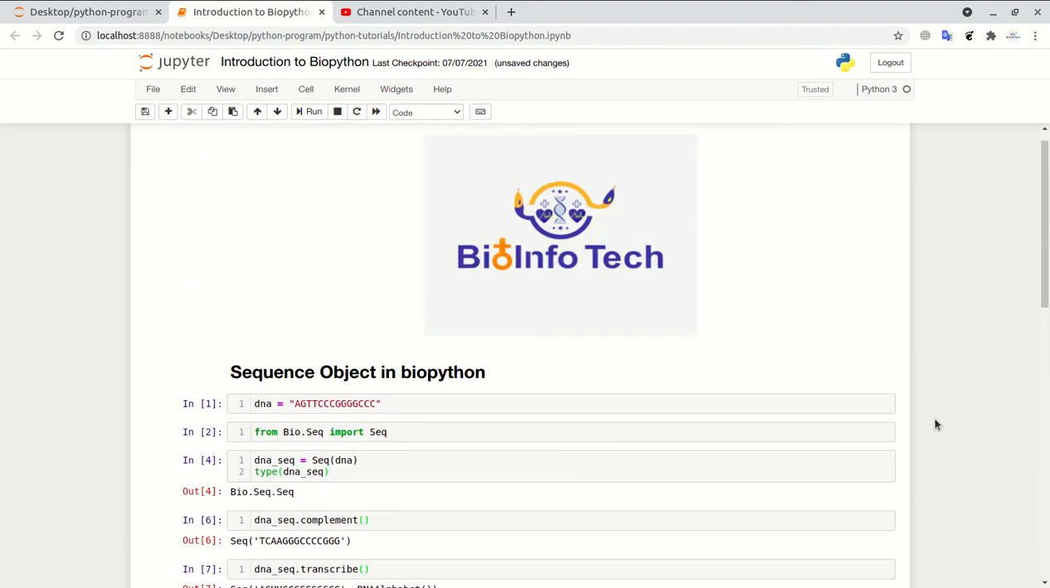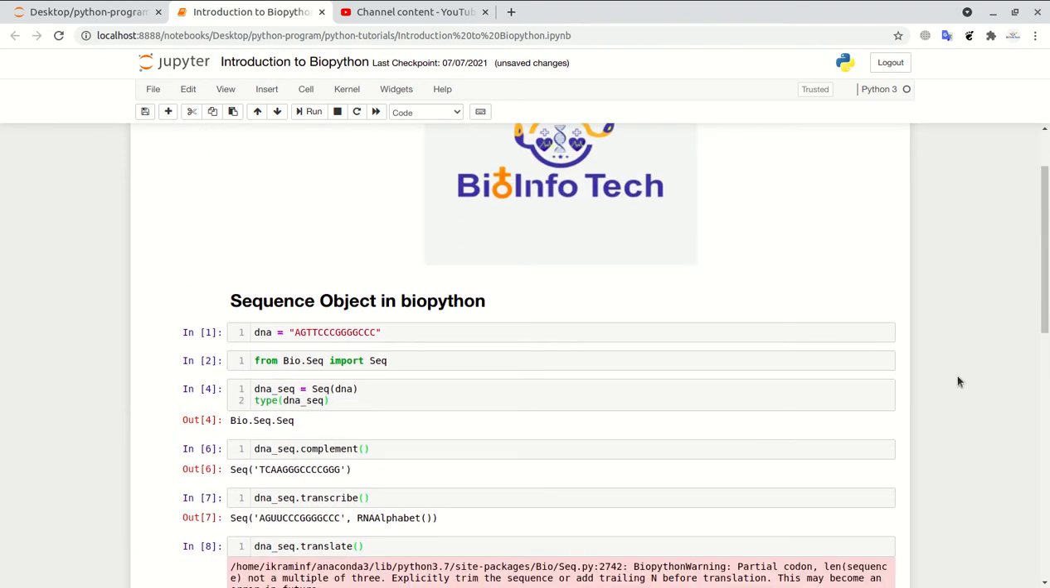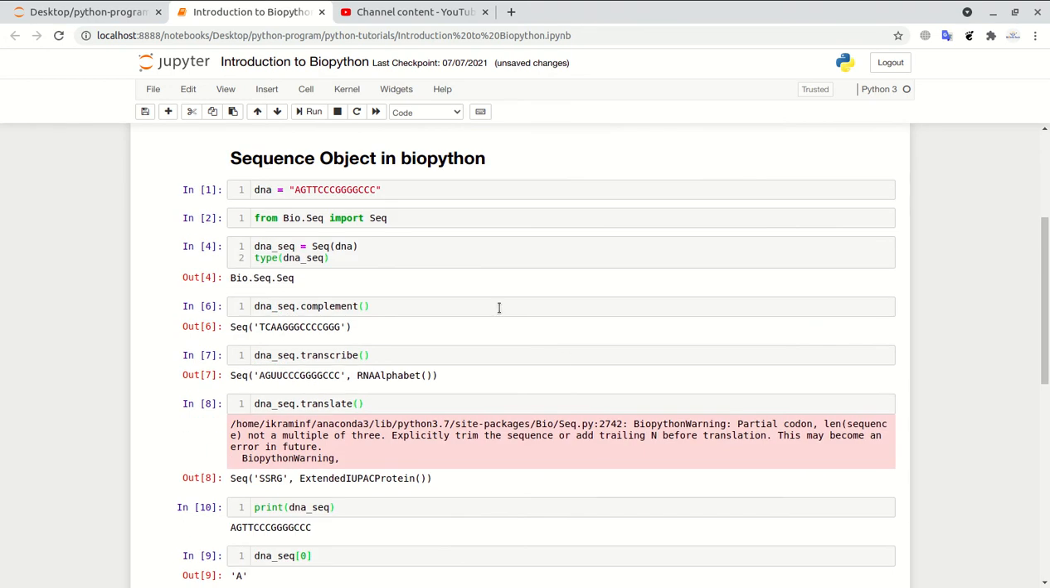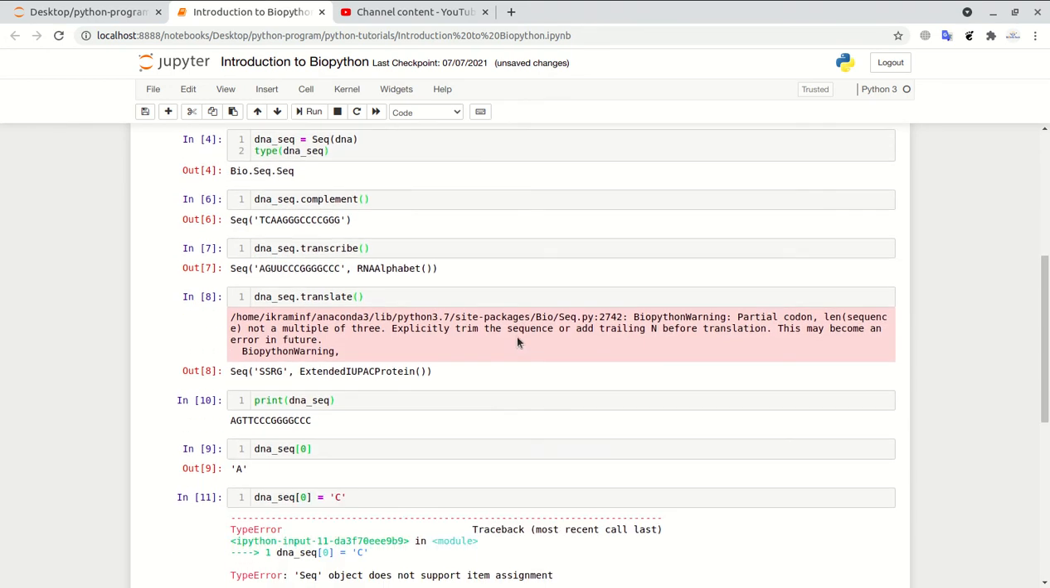Okay, so we have seen today how we can create a sequence object and a mutable sequence object, and simply how to complement them, transcribe them and translate them.